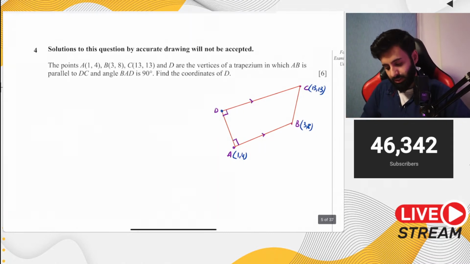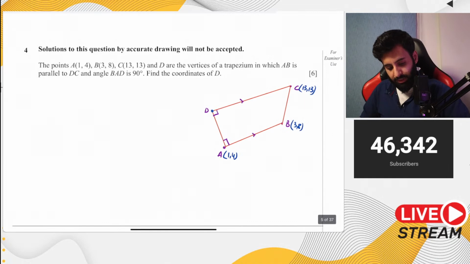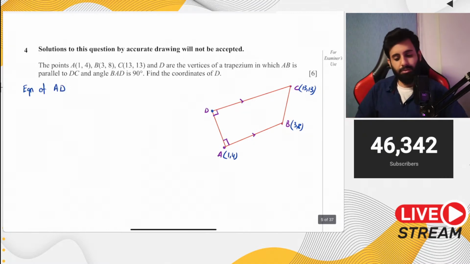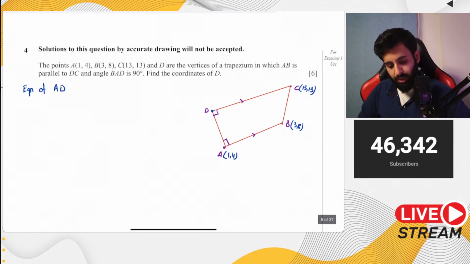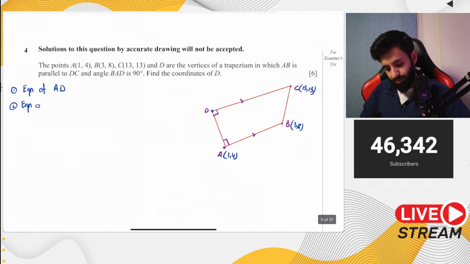So this is what we're doing now. First, we're going to find the equation of AD, whatever we have to do to find it. Technically that's step 1. Step 2 would be to find the equation of CD or DC, whatever you want to call it.